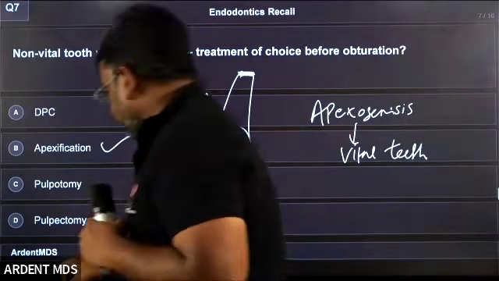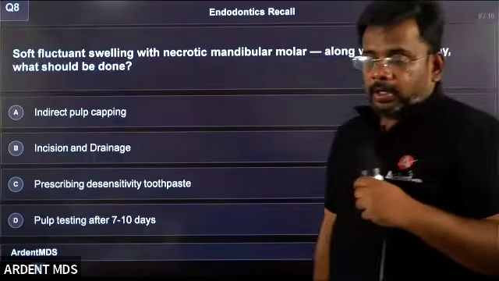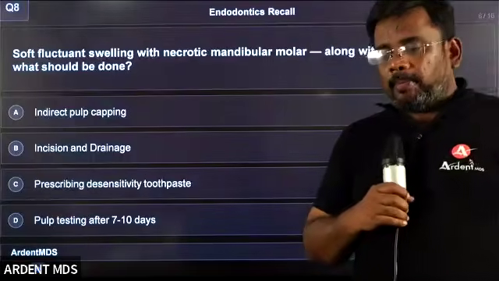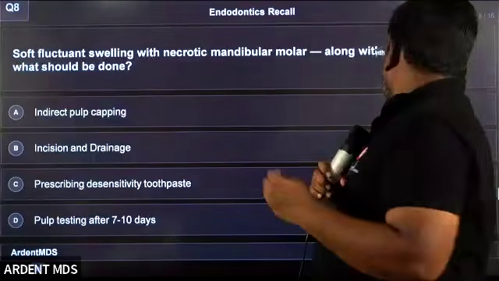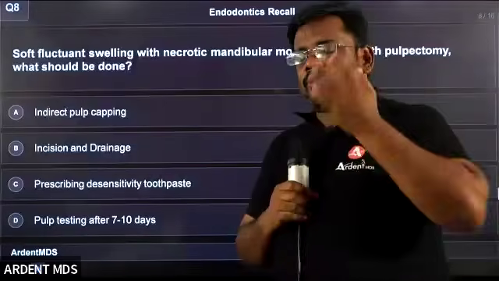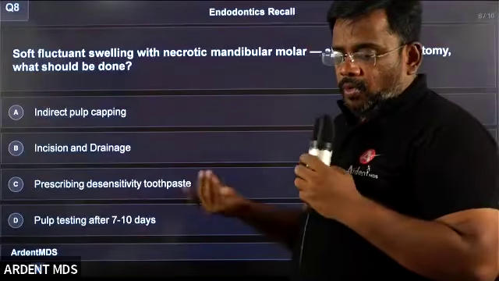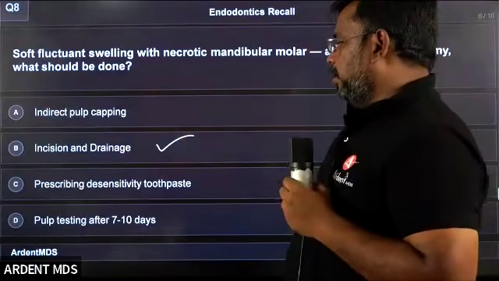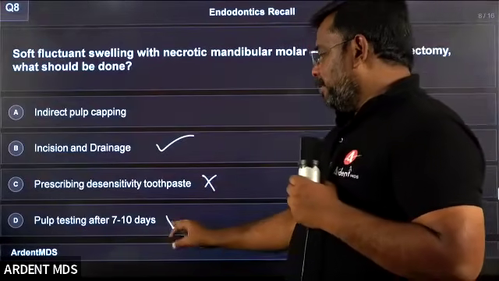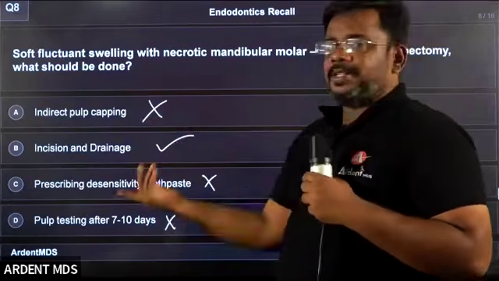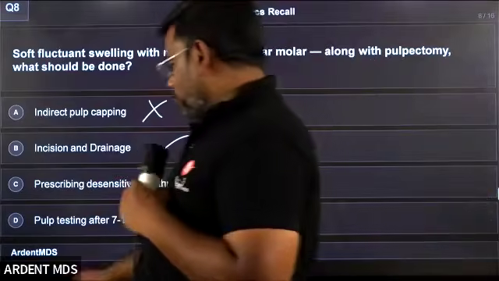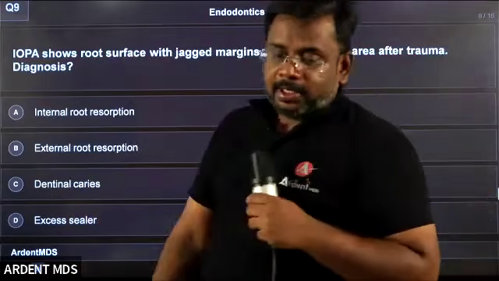Okay, next question: soft fluctuant swelling with a necrotic mandibular molar. Along with the pulpectomy, what should be done? Easy question. If there is soft fluctuant swelling, you should go for incision and drainage, right? Desensitivity treatment doesn't work when there is a swelling. Pulp testing is not good, and indirect pulp testing is obviously an irrational option. So you can go for incision and drainage.